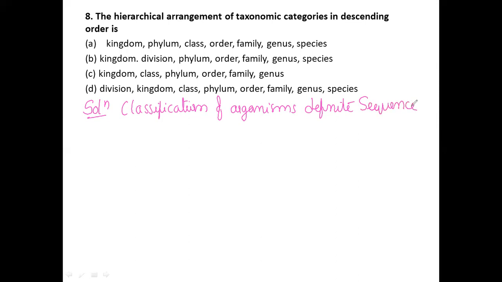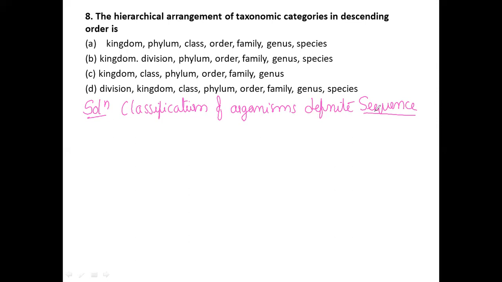Just remember why I say definite sequence: because in one sequential order we arrange the specimens or different types of organisms, right? The classification is based on a particular sequence.